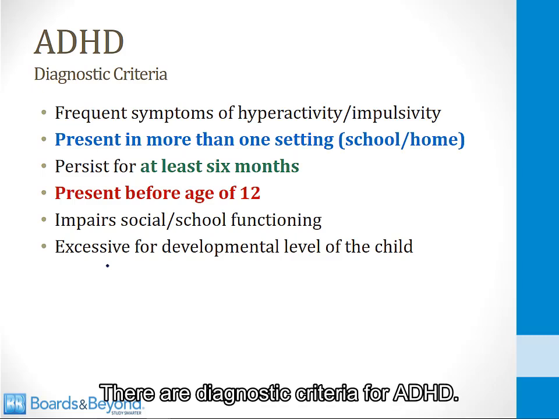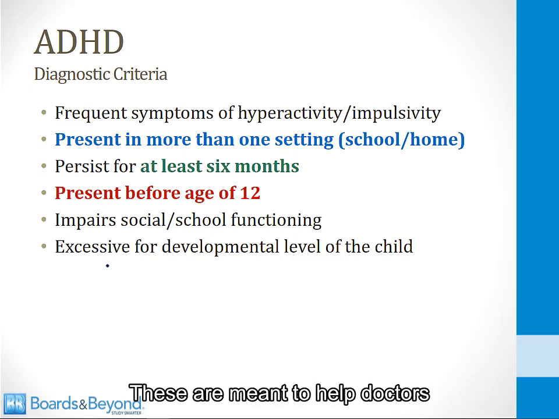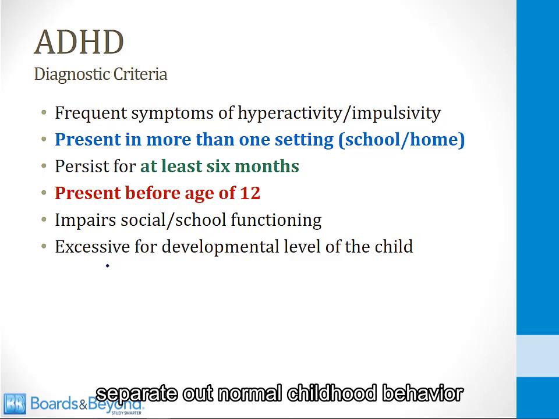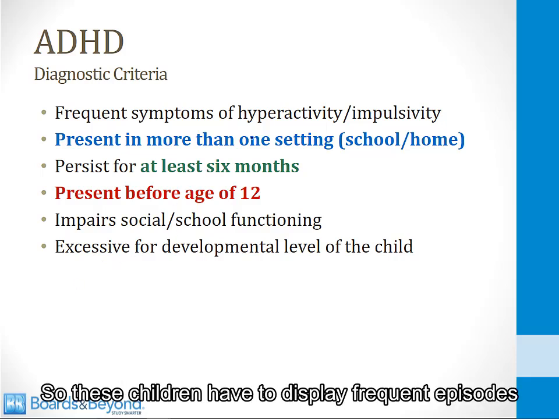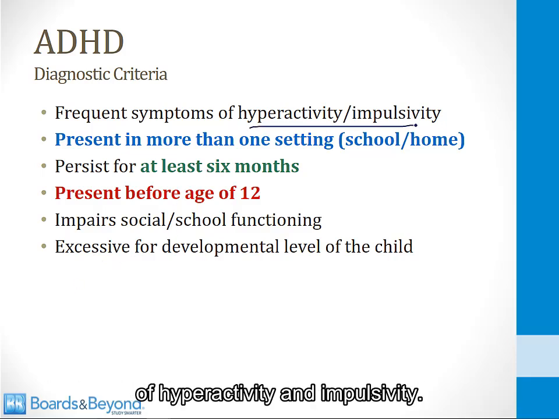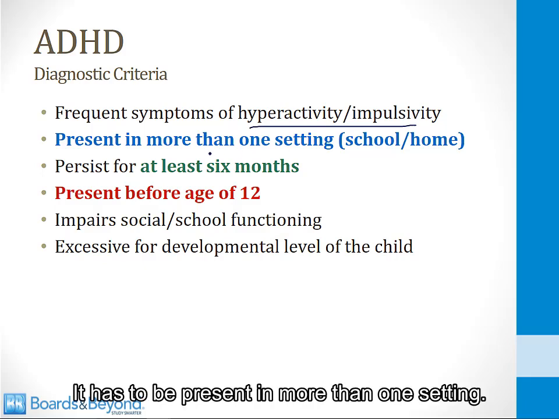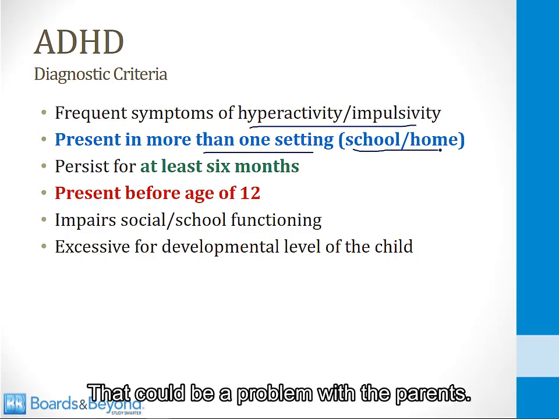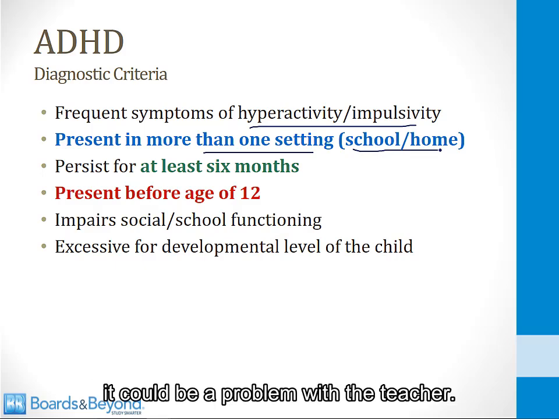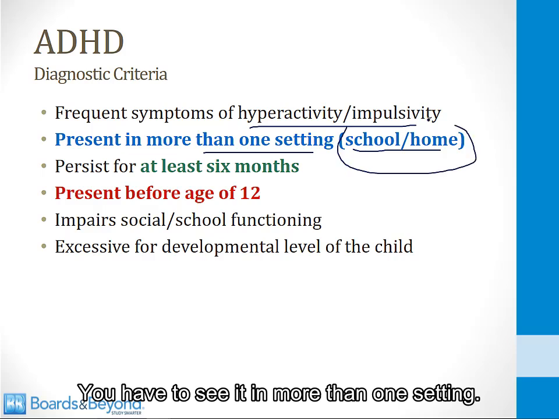There are diagnostic criteria for ADHD. These are meant to help doctors separate out normal childhood behavior from abnormal behavior of ADHD. These criteria are shown in this slide. So these children have to display frequent episodes of hyperactivity and impulsivity. It has to be present in more than one setting, so it can't just be something that happens at home but not at school. That could be a problem with the parents, or if it only happens at school, it could be a problem with the teacher. You have to see it in more than one setting.